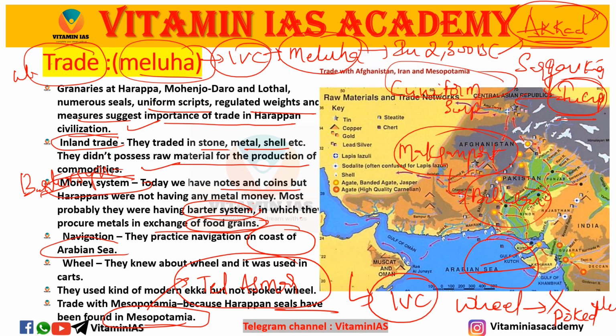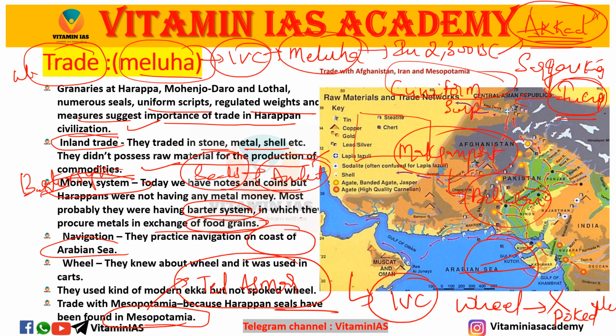And in the money system, most of the IVC followed the barter system only. And seals were also used as amulets, because they believed in energies and in nature, so they protected themselves from negative energy. Seals were sometimes used as amulets, because we already know the Pashupati Mahadev pictograph is on the seals. In that way we can connect it.